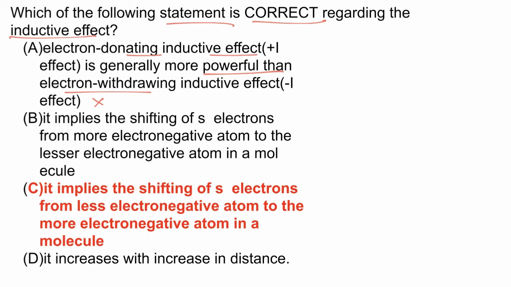Option B implies shifting of sigma electrons from more electronegative atom to less electronegative atom. This is also incorrect, because during inductive effect electrons of sigma bond are shifted towards the more electronegative atom. Now option C implies the shifting of sigma electrons from less electronegative to more electronegative atom in a molecule. This is correct. Option D, it increases with increasing distance, is also incorrect. So the correct answer is C.